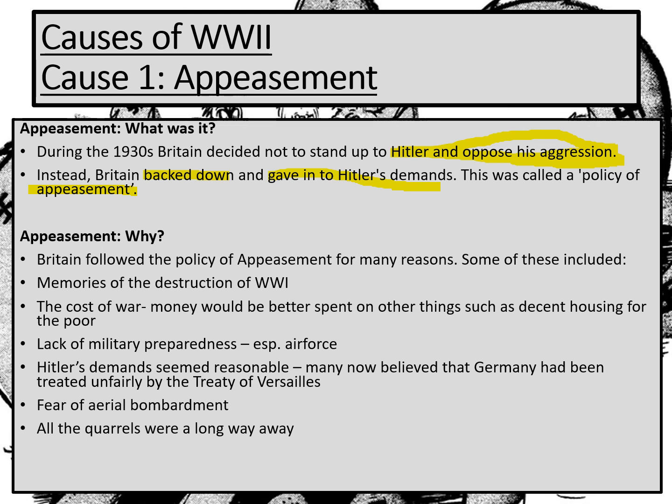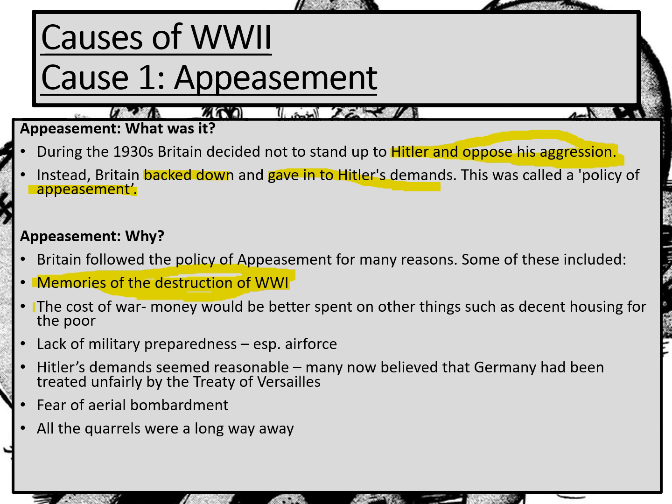Some of these included memories of the destruction of World War I. World War I was still fresh in the minds of many of the British people. Many people had obviously had loved ones who died or came back and were completely different. So World War I loomed large in the memories of the British people.